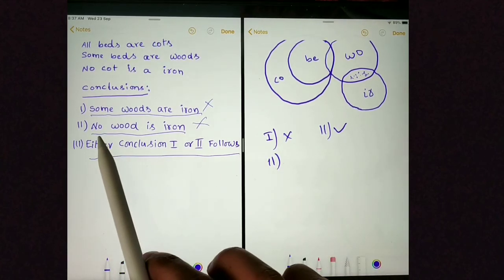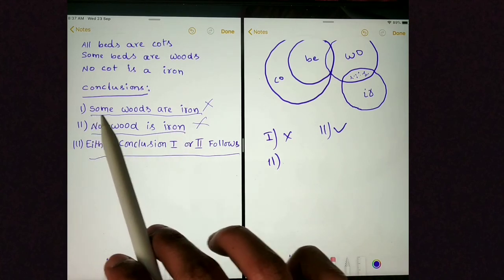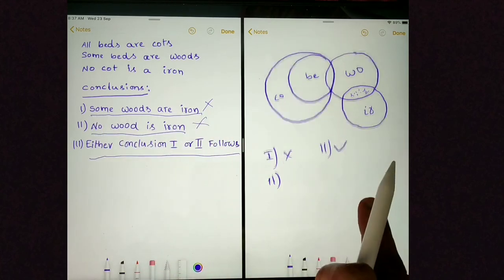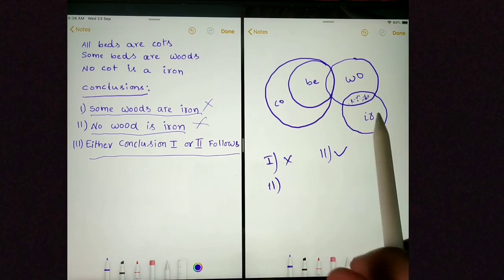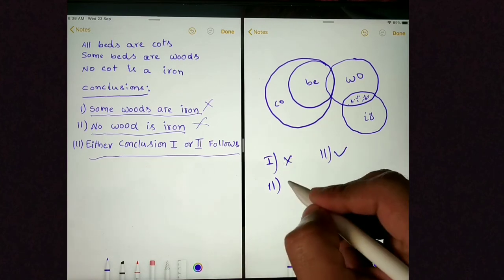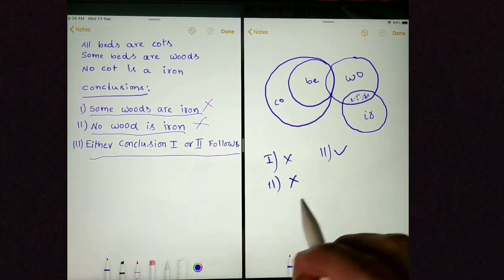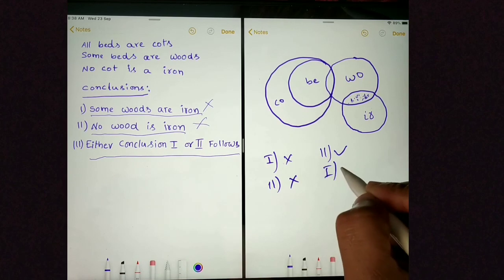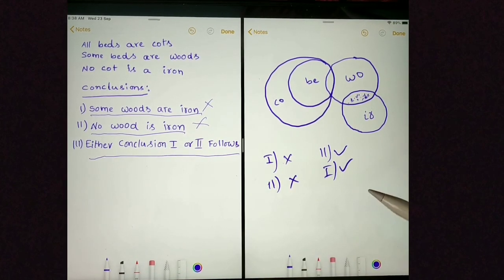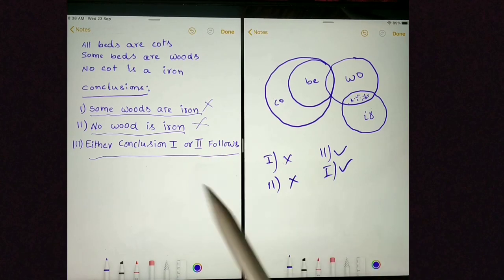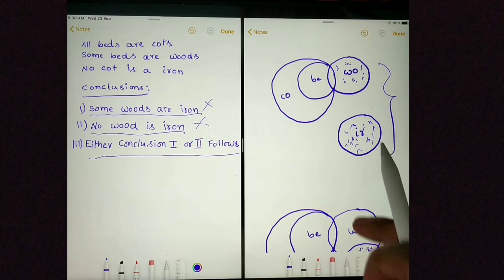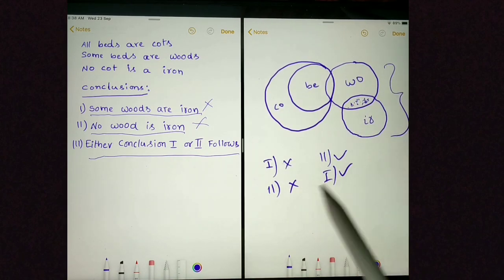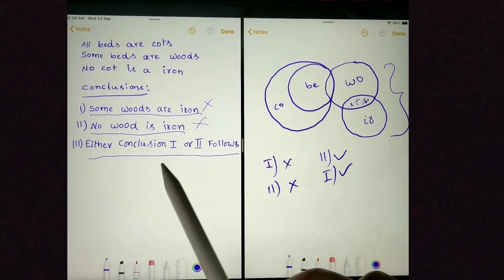And to prove the second conclusion is wrong, we are proving some woods are iron. That's what we have done in the second Venn diagram. We could prove some woods are iron by following the statements. So to prove the second conclusion is wrong, we are proving the first conclusion is right. So in any case, one of these conclusions is true. In the first Venn diagram, the second conclusion is true. In the second Venn diagram, the first conclusion is true. Both cannot be true at a time. That's the reason we can say either conclusion 1 or 2 follows.